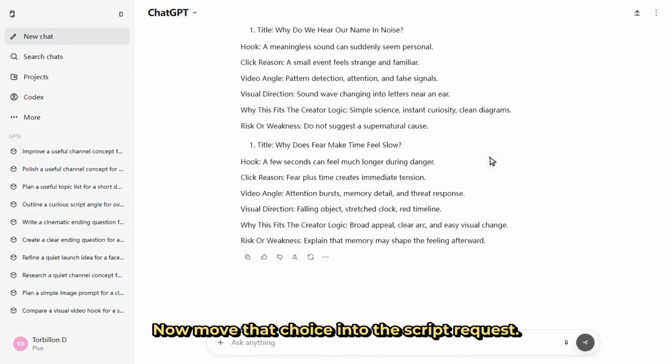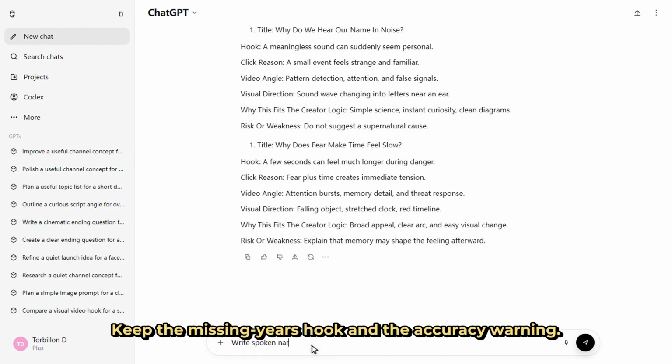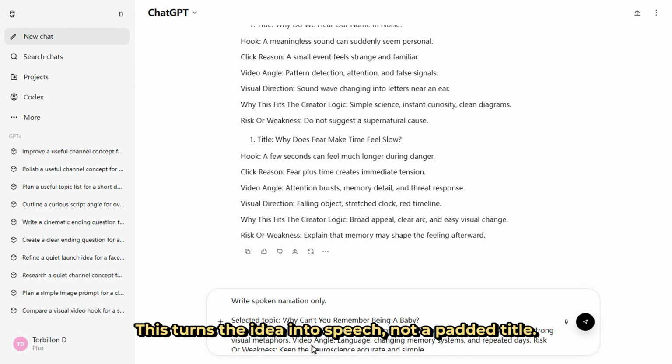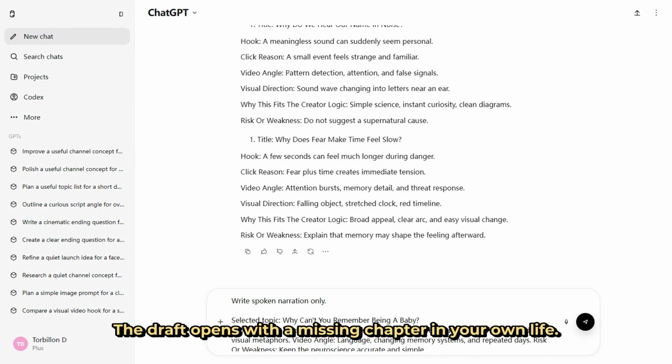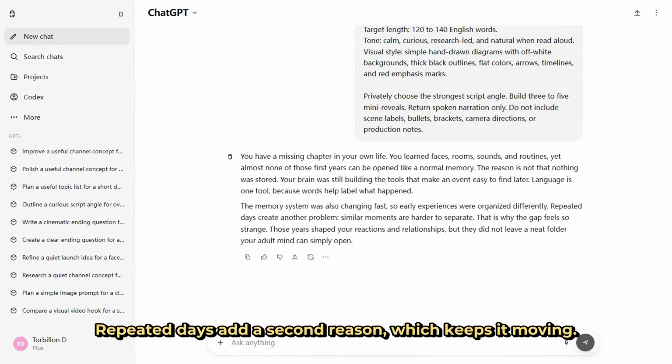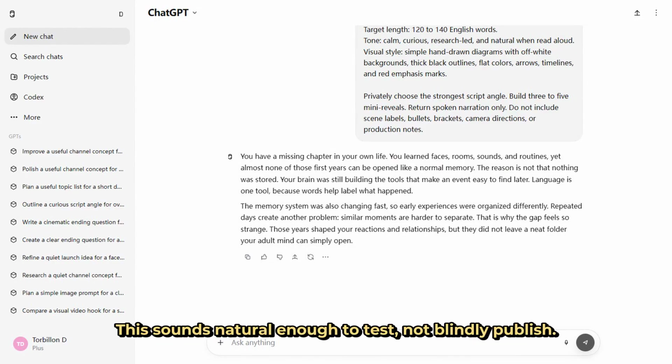Now move that choice into the script request. Keep the missing years hook and the accuracy warning. This turns the idea into speech, not a padded title. The draft opens with a missing chapter in your own life. Then it explains language and a changing memory system. Repeated days add a second reason, which keeps it moving. This sounds natural enough to test, not blindly publish.